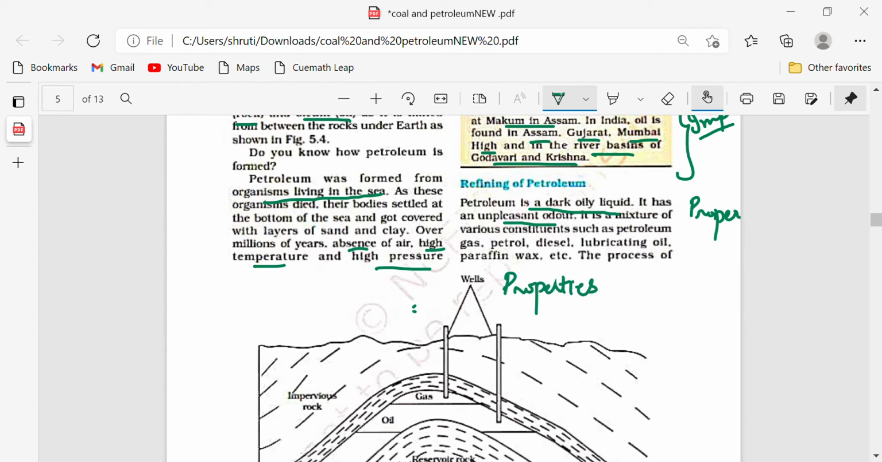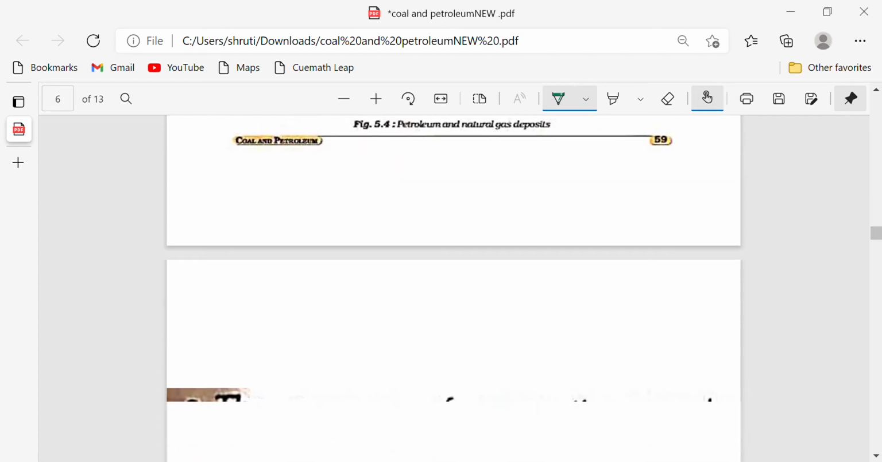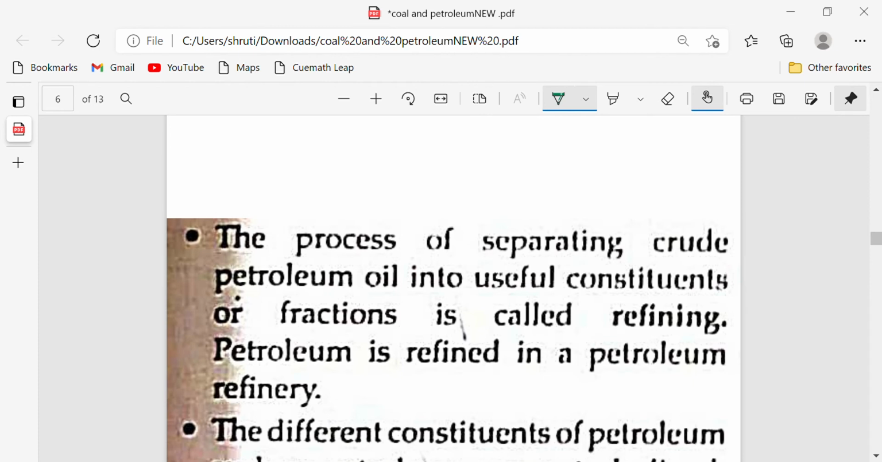These are the properties. Dark oily liquid. It has an unpleasant odor. It is a mixture of various constituents such as petroleum gas, petrol, diesel, lubricating oil, paraffin wax, etc. So it contains all these things. Now I have jotted down the points for you on how the refining process takes place.